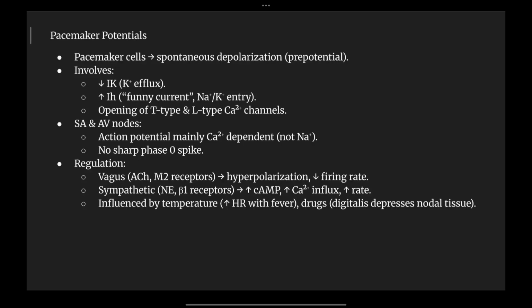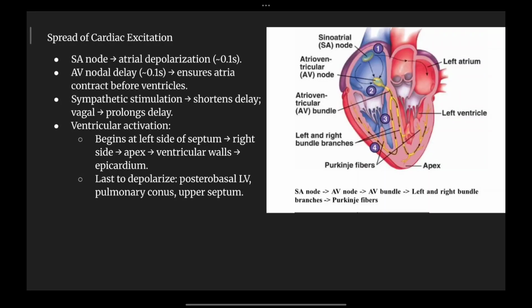So that covers the general principles of how the cardiovascular system works. There's one more process, the spread of cardiac excitation. Here the sinoatrial node undergoes atrial depolarization of approximately 0.1 second. So every heartbeat that is taking place is dependent on the conduction period.